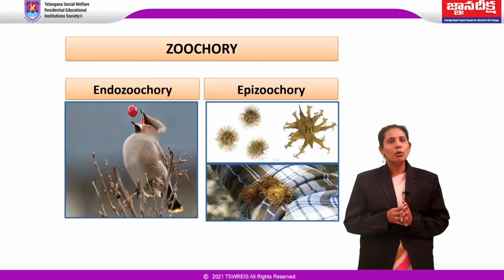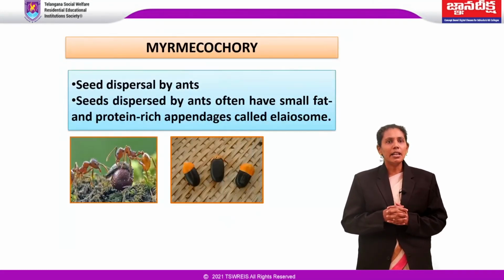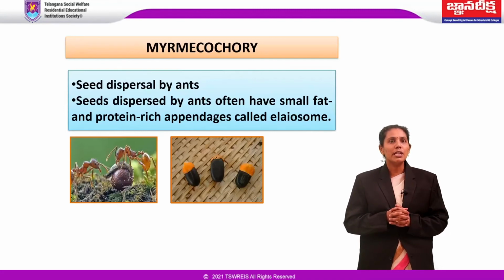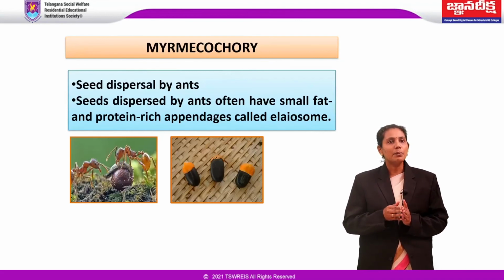Next one is myrmecochory, seed dispersal by ants. Seeds dispersed by ants often have small fat and protein rich appendages called elaiosomes. Ants typically transport seeds with elaiosomes to their nest, where they detach the elaiosomes from the seeds. And this ant dispersal tends to occur over a short distance.